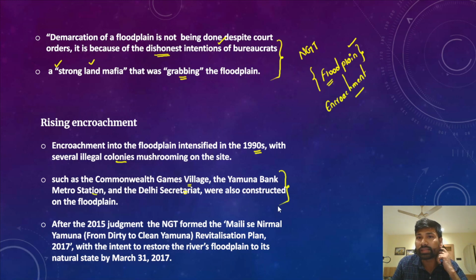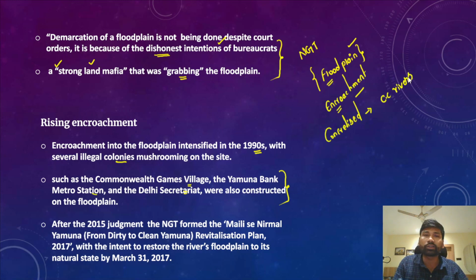Now understand, when these constructions are built on the floodplains, those floodplains will be concretized. So of course it reduces the carrying capacity of rivers. There's no doubt about that.